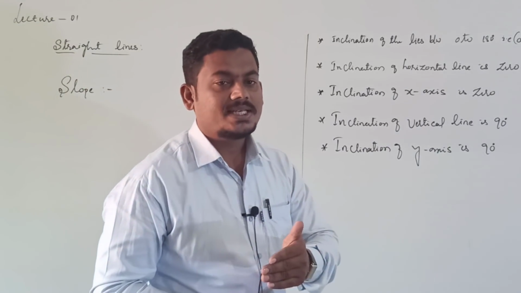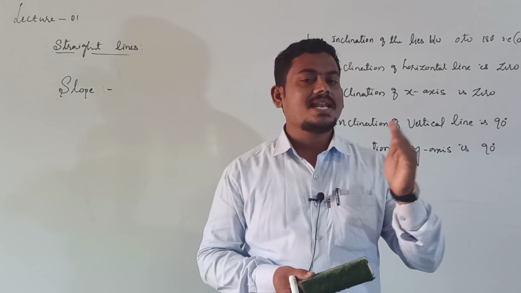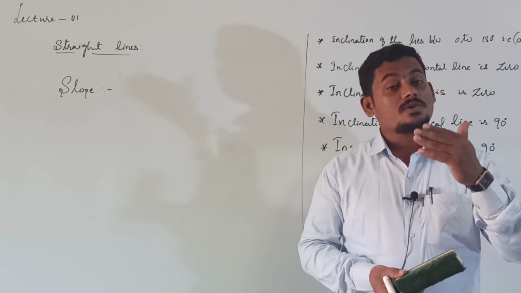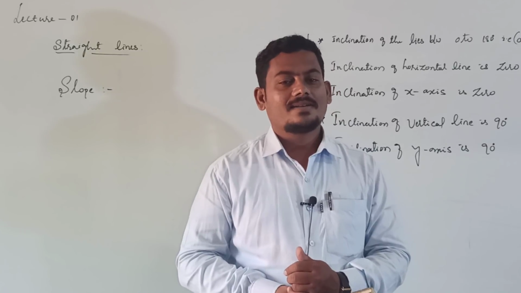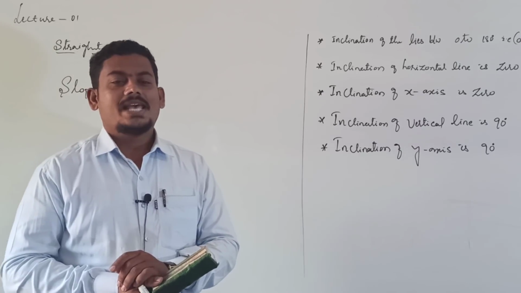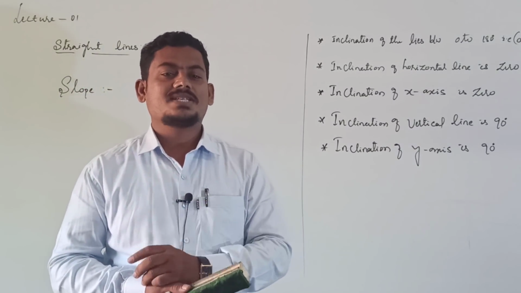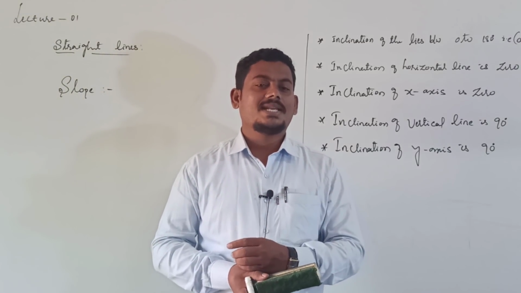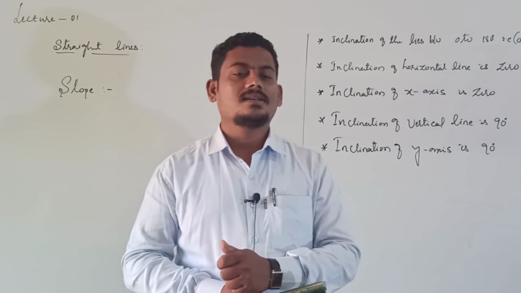Already you used this slope concept in physics, right? Slope is nothing but tan theta. But what is the definition of the slope of a line?